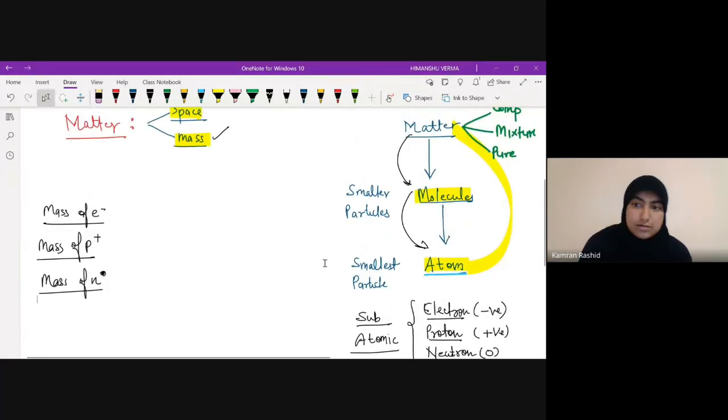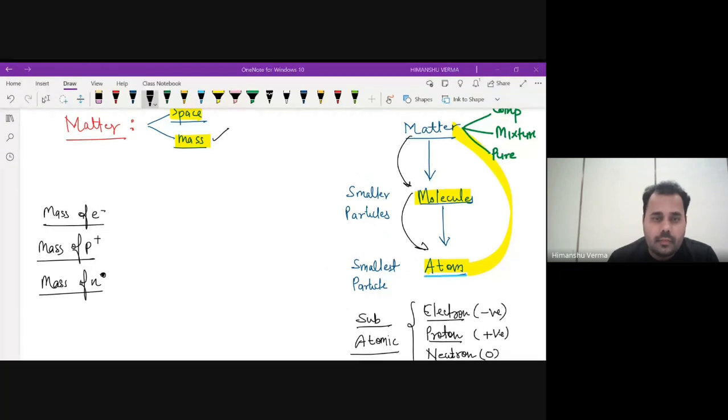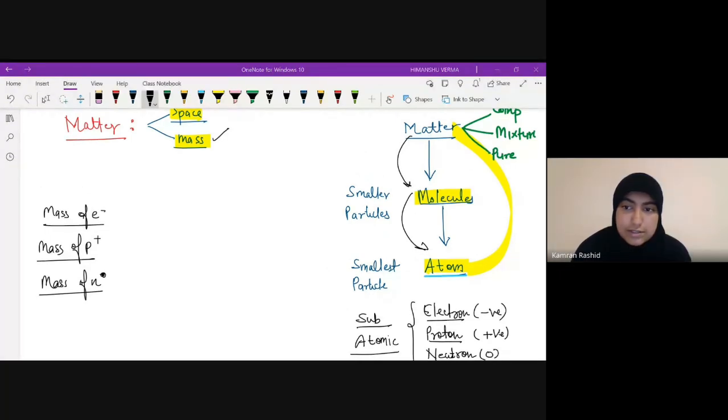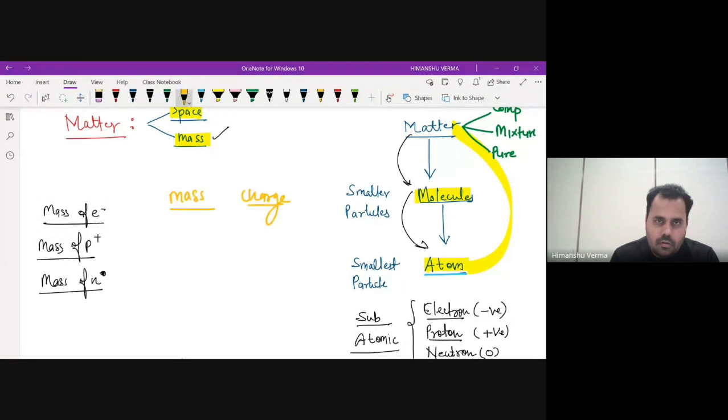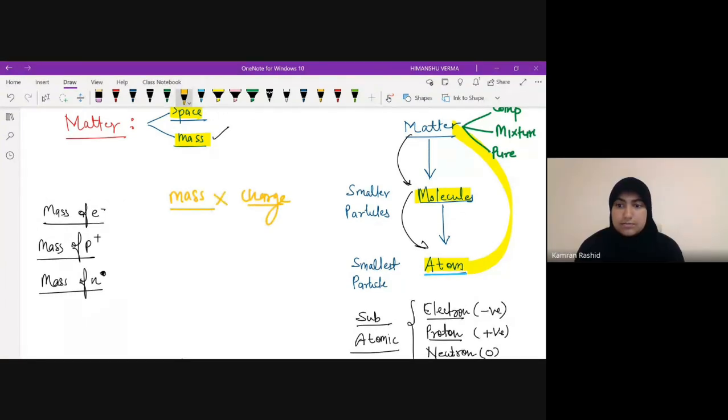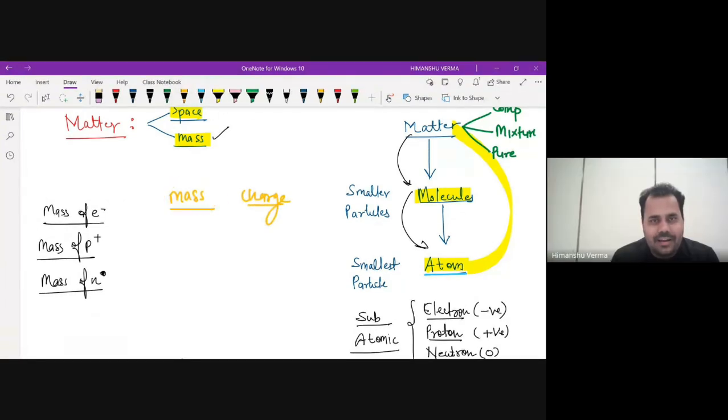Holds. Sorry, the charge that it holds. Okay, fine. So it means you are talking about mass and charge being the same thing, isn't it? Mass and weight. These two are entirely different things. Although these are basic entities, mass is one thing and charge is another. Even their units are different.